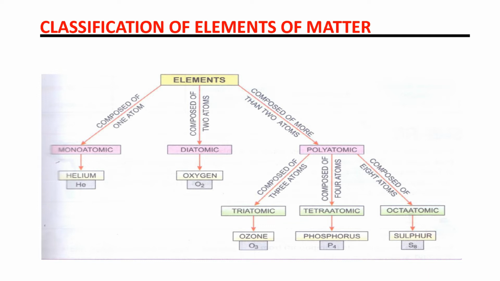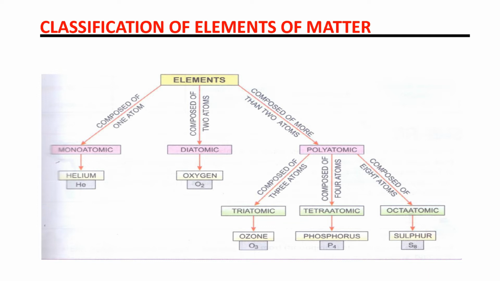Diatomic, composed of two atoms. Polyatomic, composed of more than two atoms. If there are more than two atoms, then that is polyatomic. So the example of monoatomic is helium; diatomic, oxygen and nitrogen. We know O2 and N2. So both are examples of diatomic.